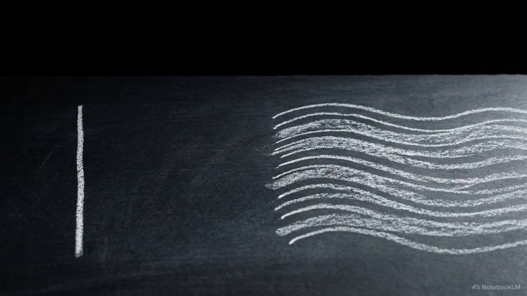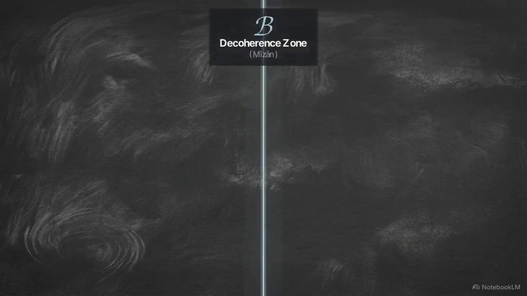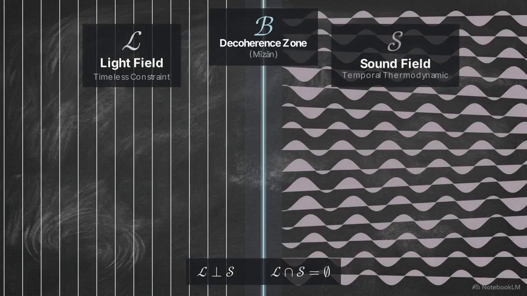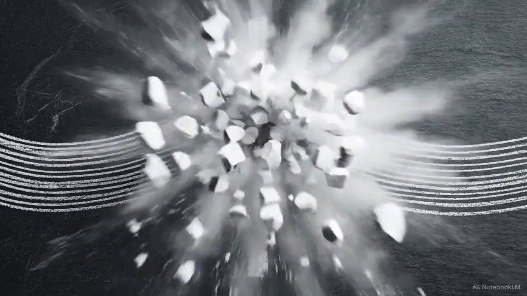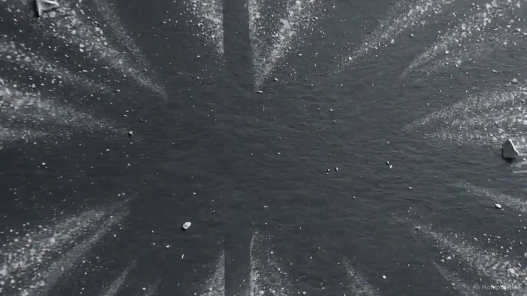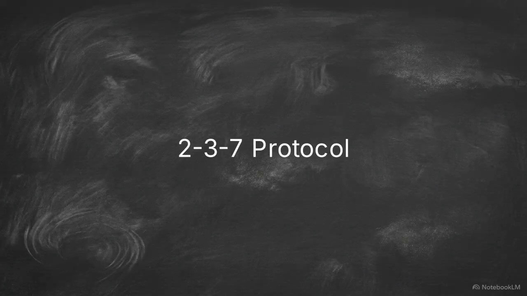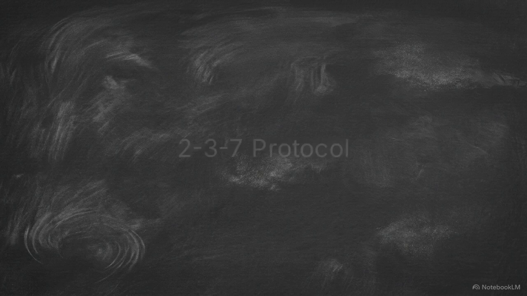This framework consists of light, representing timeless gauge constraints, and sound, which drives temporal thermodynamical flow. These 2 fields must remain strictly separated. Direct contact between a timeless constraint and a thermodynamic flow results in immediate annihilation as the different causalities collide. To prevent this, the universe employs the 2-3-7 protocol.